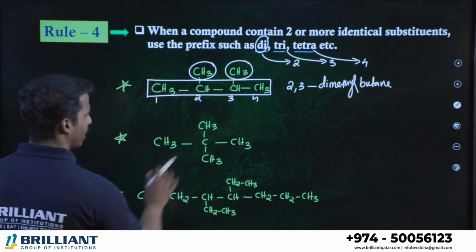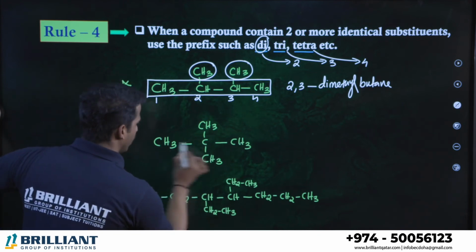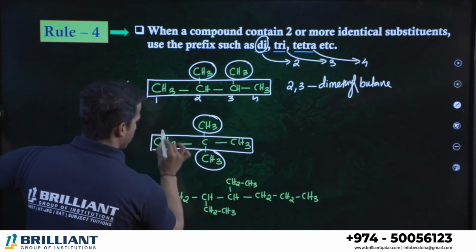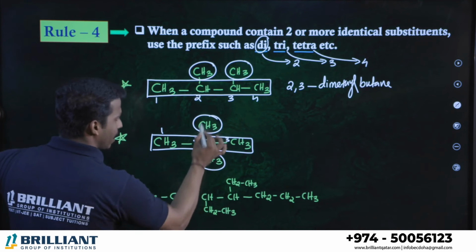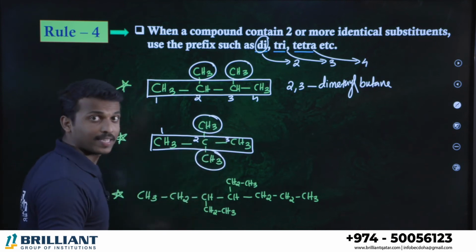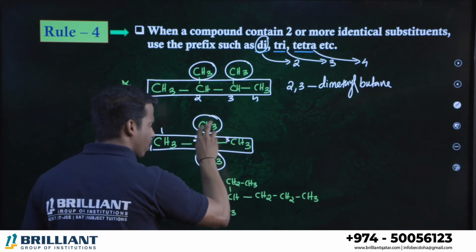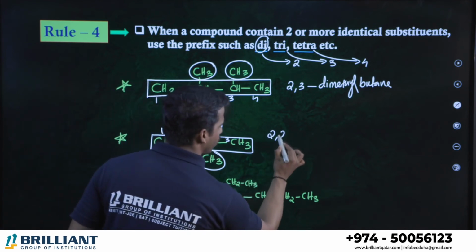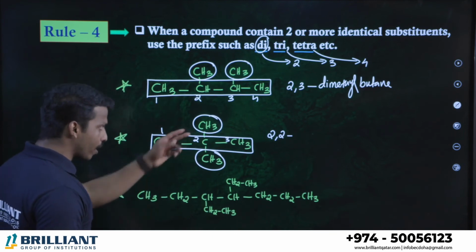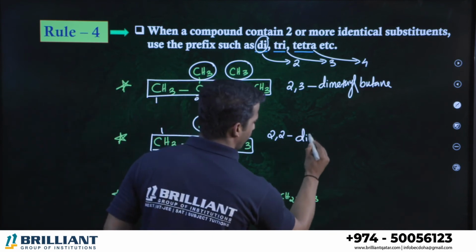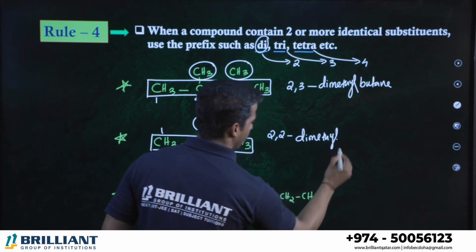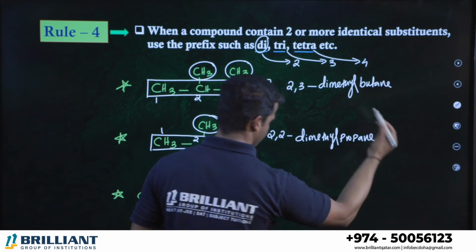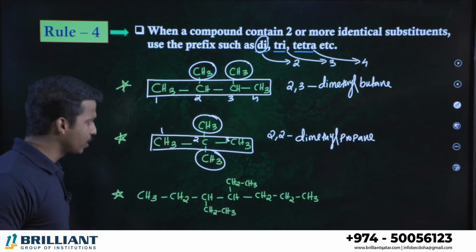Finish. What about here? Select the longest chain. 1, 2, 3. So these are the branches. So 1, 2, 3. Second position, you have 2 methyl groups, right? As I told you, if the substituents are on the same carbon, the number you should repeat twice. 2, 2. 2, 2 methyl group. Therefore, dimethyl. What is the parent chain? 3 carbon, propane. Clear?